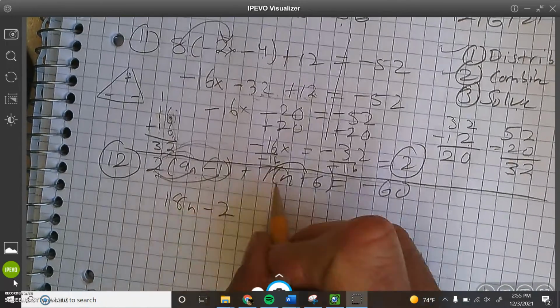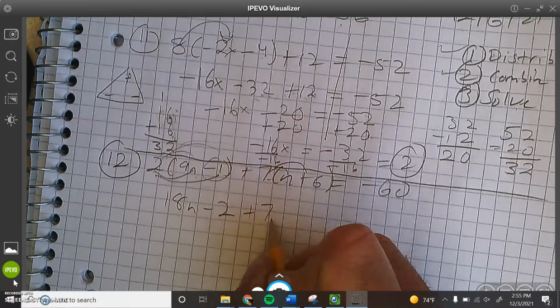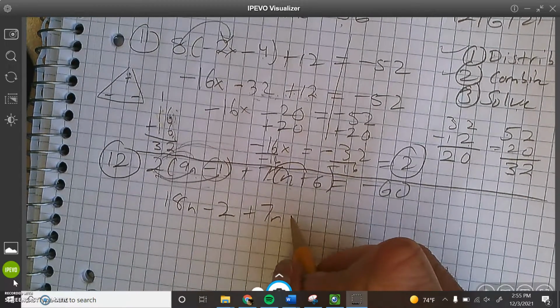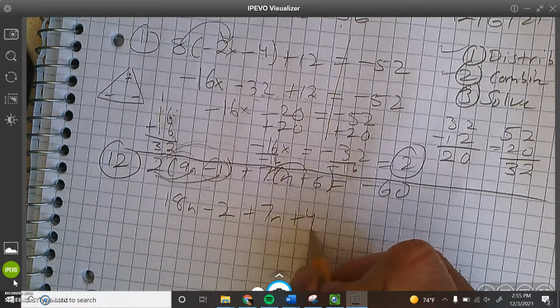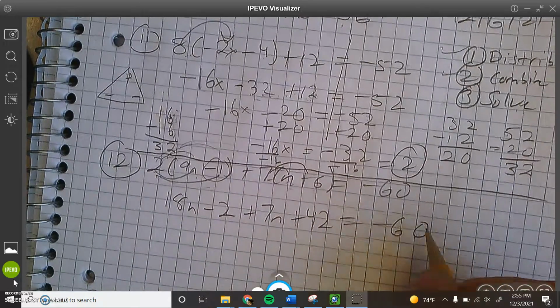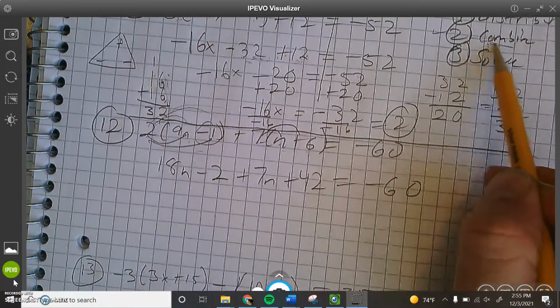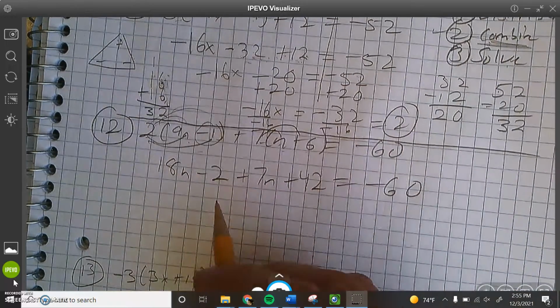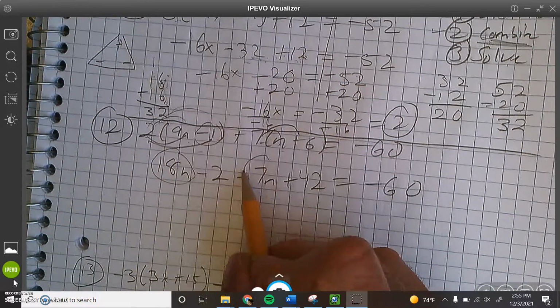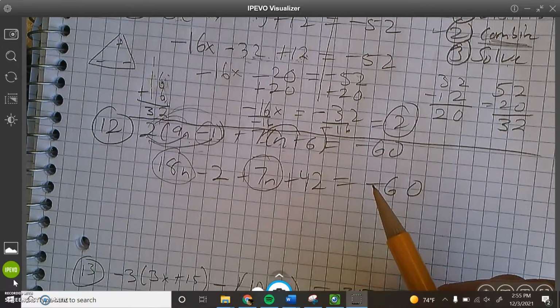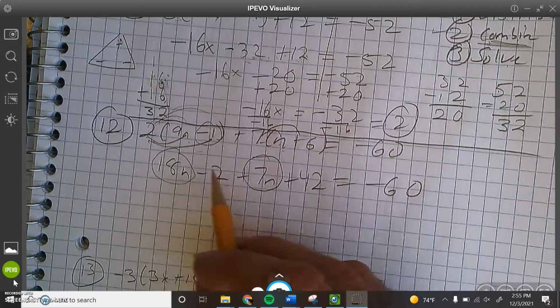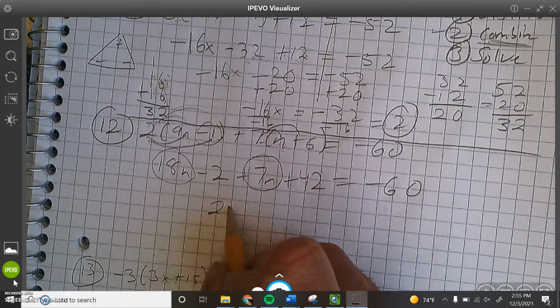Plus 7 times n. 7 times 6, what's that? 42, equals negative 60. Got it. Next step, combine like terms, right here. So 18n and 7n. 18 plus 7 is 25. Count on your fingers, whatever you got to do.